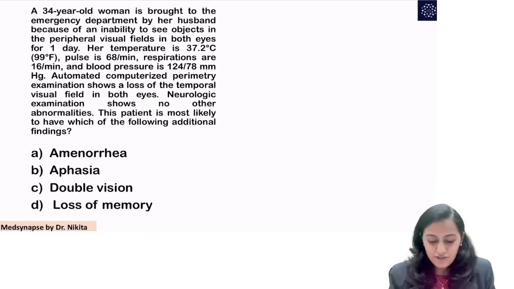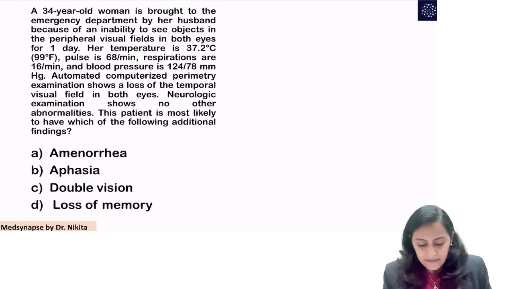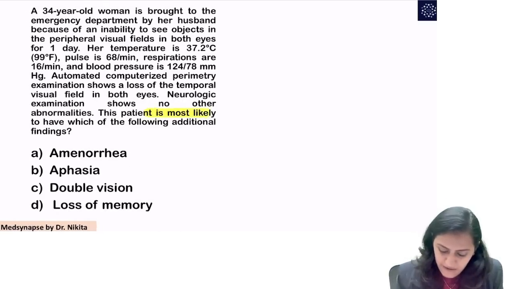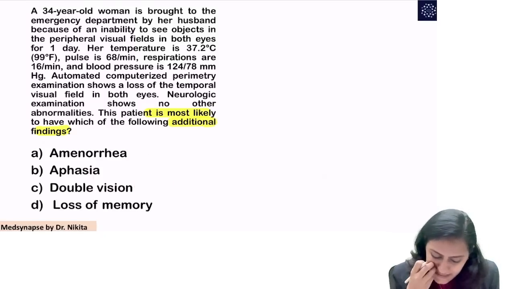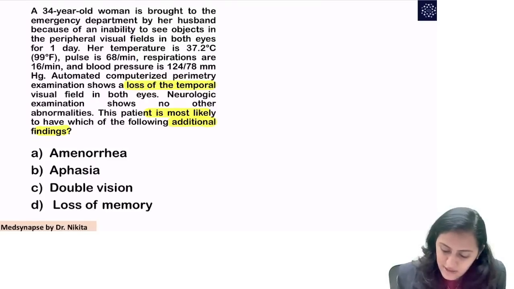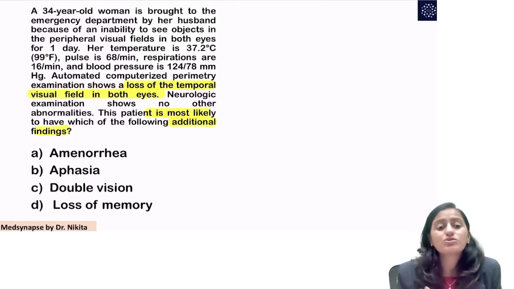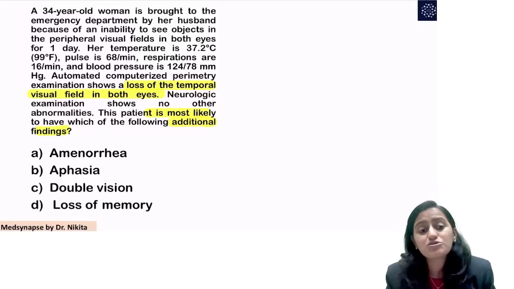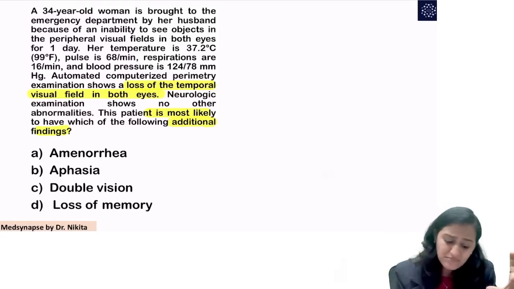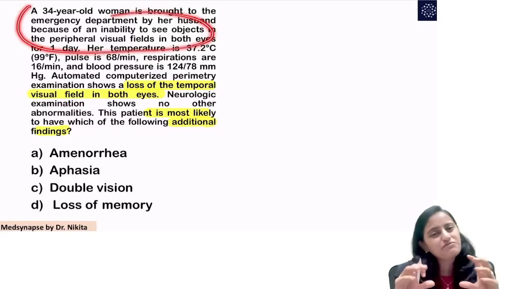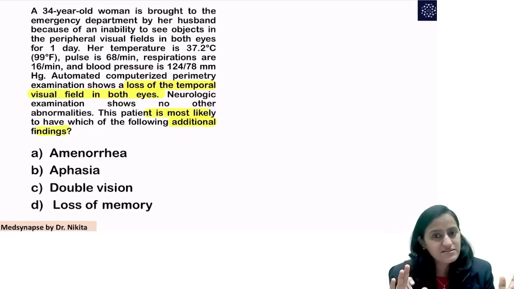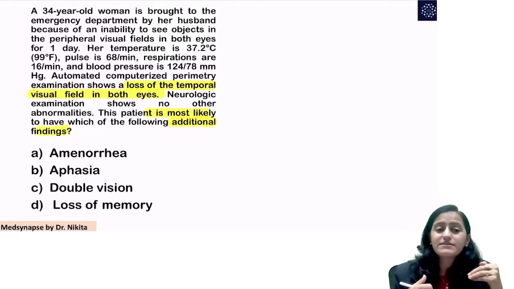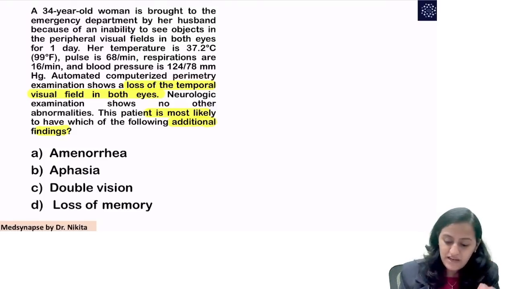This is your third question. Another interesting question. This patient is most likely to have which of the following additional findings: amenorrhea, aphasia, double vision, loss of memory? What we see in this patient is loss of temporal visual field in both the eyes. That is how you try reading the question in between the lines. Generally the first two lines are the distractors and time wasters, so you should always read the question in the reverse manner to save your time.